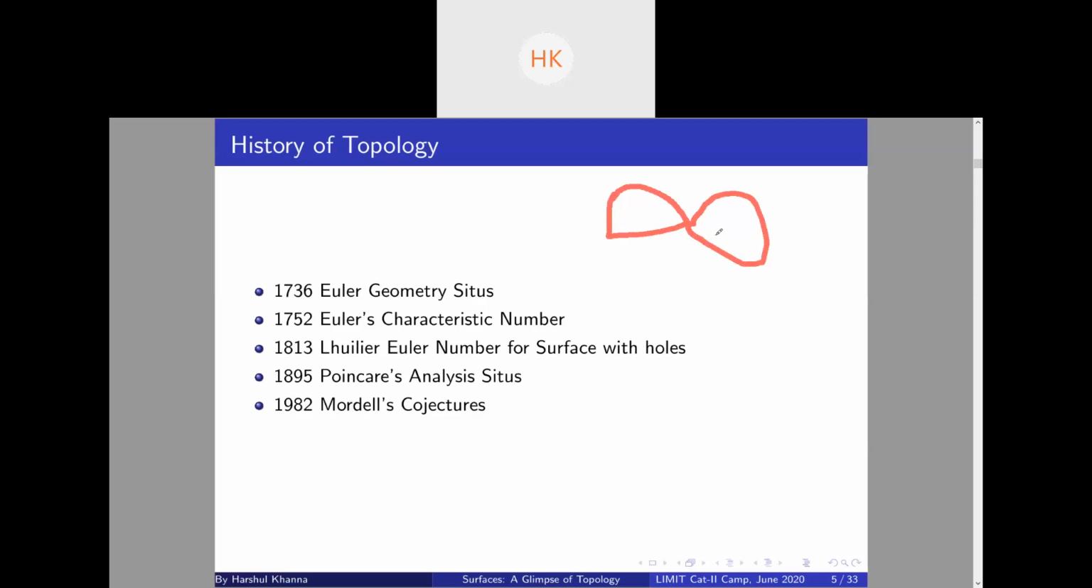Euler observed that this was a problem that does not come under any type of mathematics done before him. So he called it geometry situs. And then in 1752, Euler was studying polyhedrons, and he observed something very interesting.